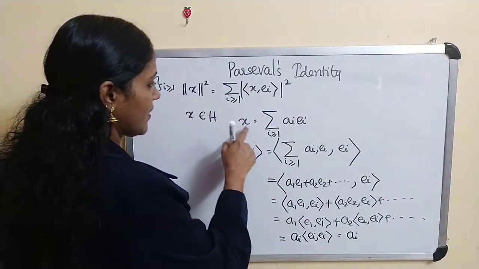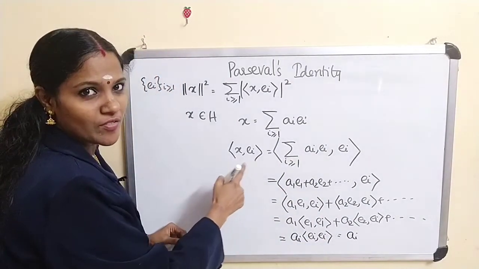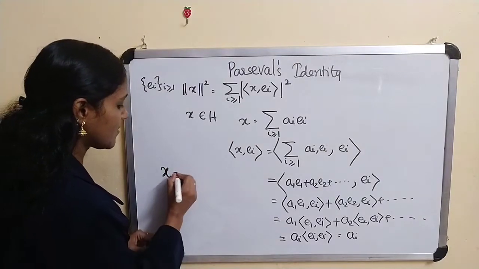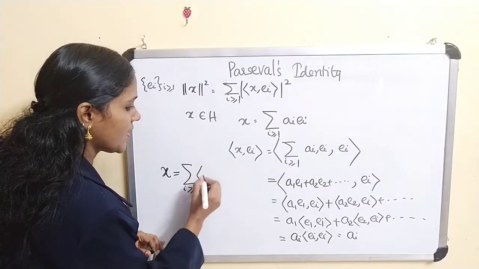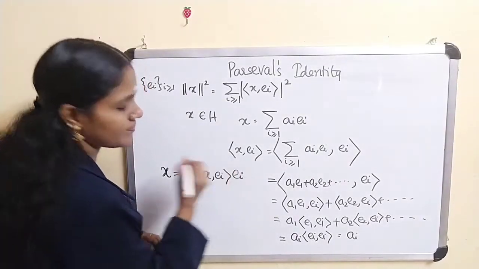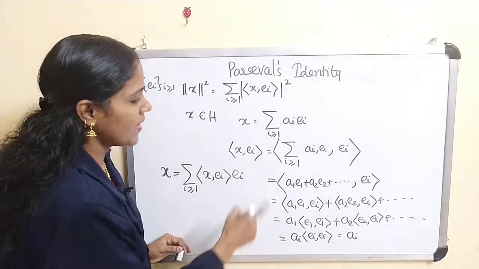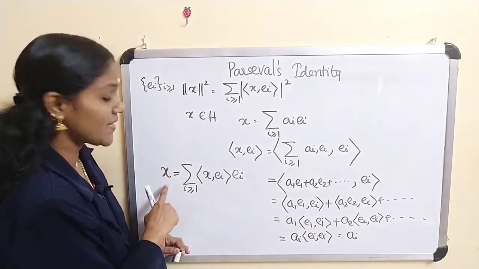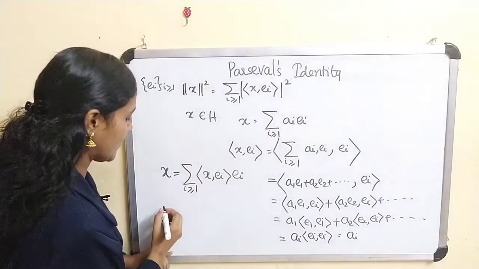Therefore, if we write x equal to this series, then a_i must be the inner product of x and e_i, which we have already done. So if x belongs to H, then x is equal to the sum over i greater than or equal to 1 of the inner product of x and e_i, times e_i. We have already discussed this in the proof of the theorem. Now a_i is equal to this, therefore if x belongs to H, then x is of this form.